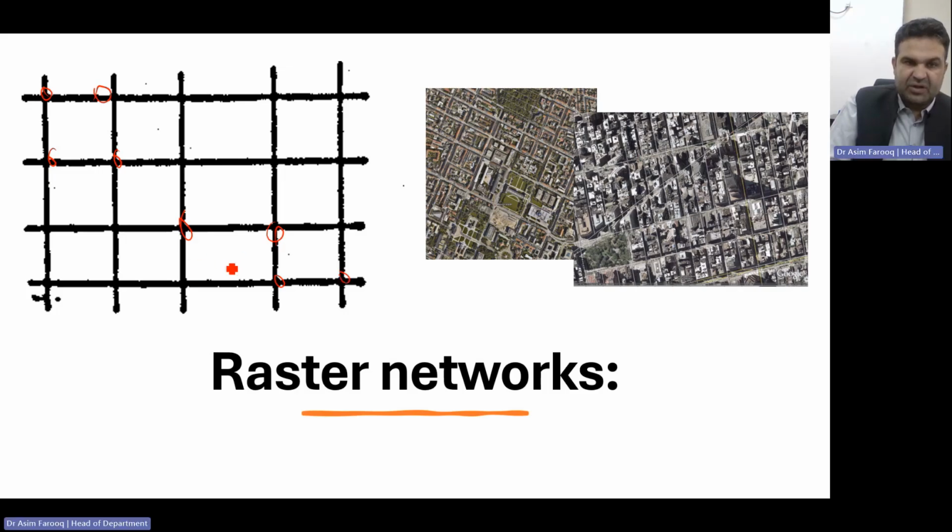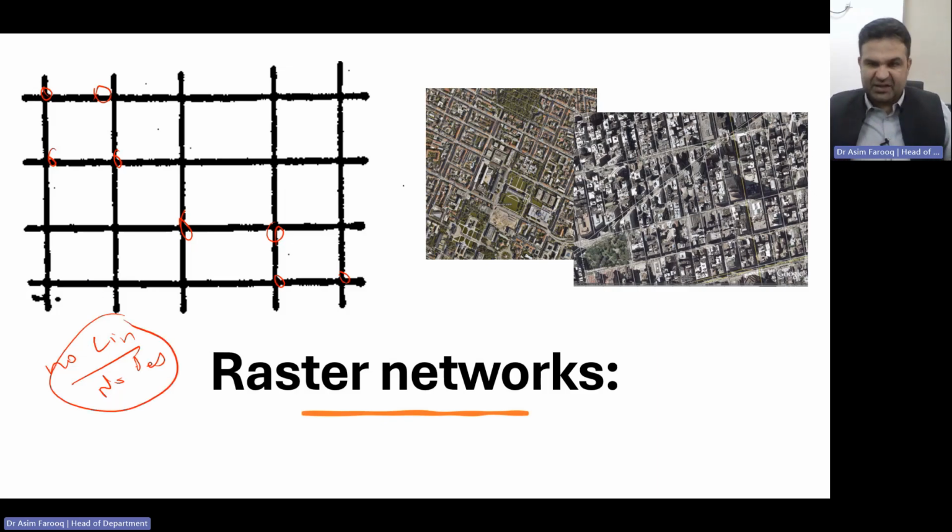For example, you can even take the quality, the number of links divided by the number of nodes as well. So you can imagine how well connected that specific part is. We have different local and regional centers, which are almost everywhere, as you can see from that specific figure. So we have different locations, different spots here.